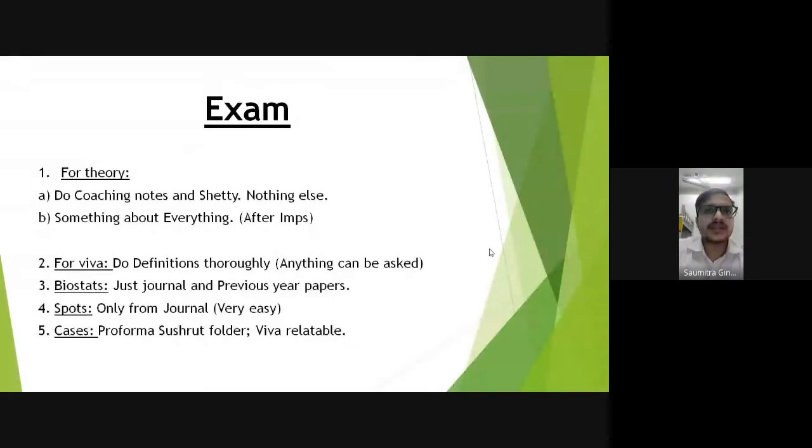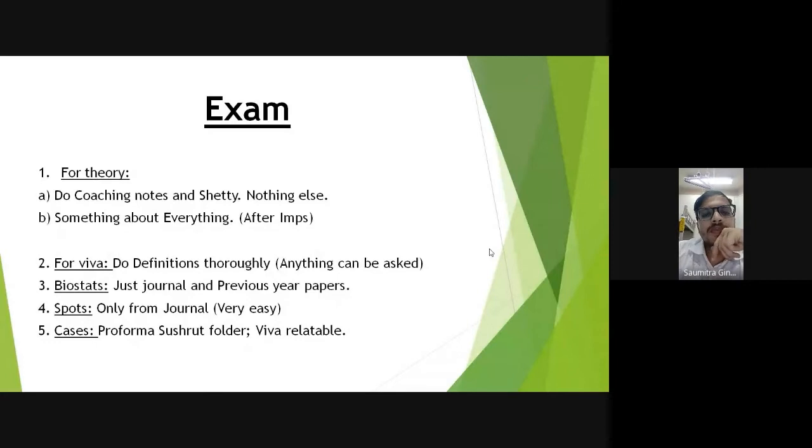So at least try to go through everything once, and that is why coaching notes play a very big role, because they cover at least most of the topics. Rather than doing a topic in much detail, first try to know something about everything, like maybe 2 or 3 or 4 headings about a topic, and then try to read in detail. First give priority to the IMPs, obviously, whatever IMPs Unique gives, and the last 10-year papers you can see. After you have done that, try to read 2 points for every topic, as much as possible, because either 1 or 2 questions will come from outside those IMPs.